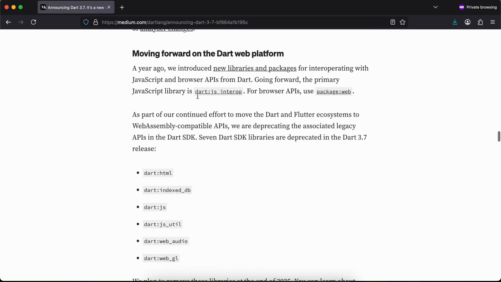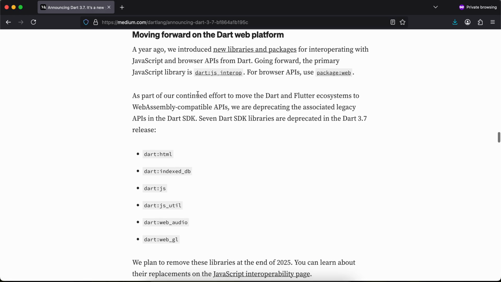of analyzer changes. Moving forward on the Dart web platform: a year ago we introduced new libraries and packages for interoperating with JavaScript and browser APIs from Dart. Going forward, the primary JavaScript library is dart:js_interop. For browser APIs, use package:web.